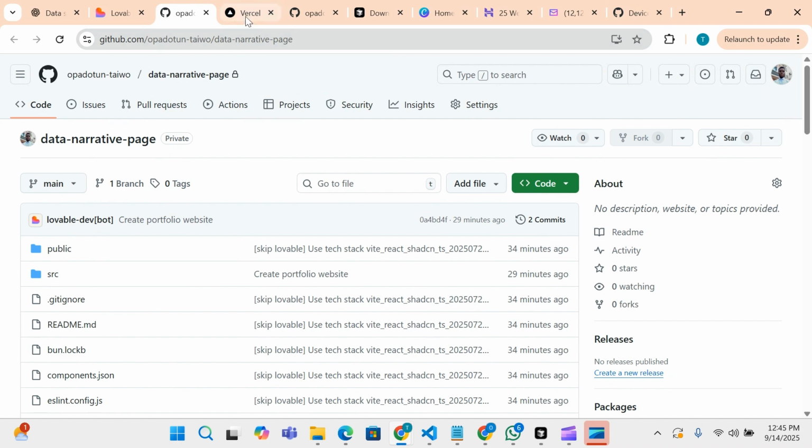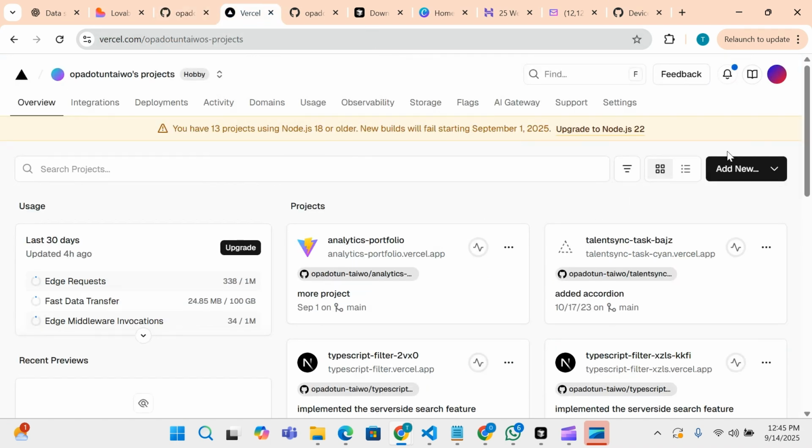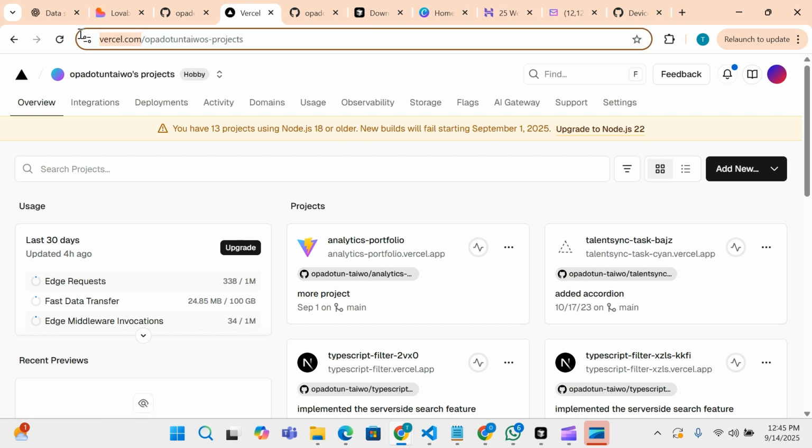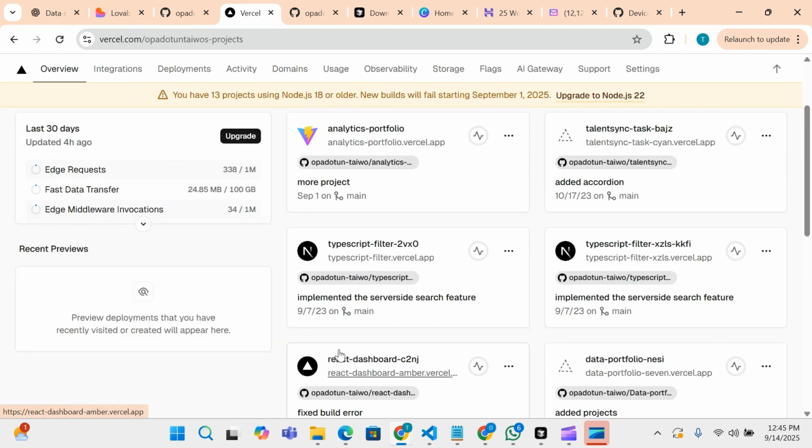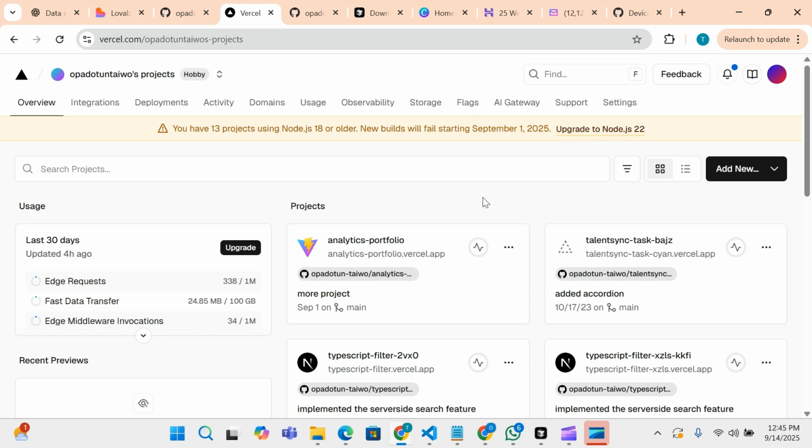So just come to Vercel. If you have not signed up, you can just sign up on Vercel. You can go to vercel.com. So sign up. After signing up, you have access to something that looks like this. Then you can add your GitHub. I've already added mine, so there's no need to add it. It's a very simple process and it has a very intuitive UI that you can easily use to add your GitHub.